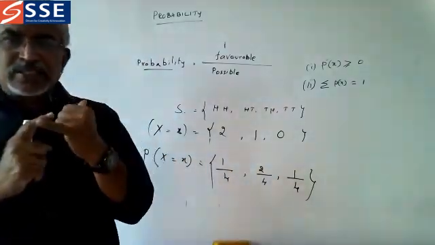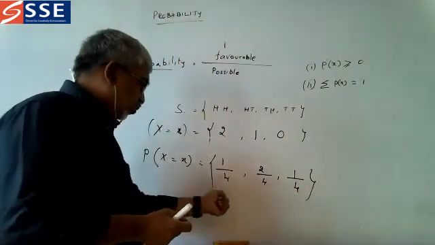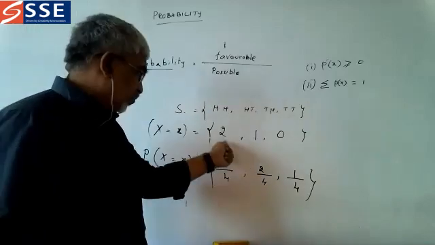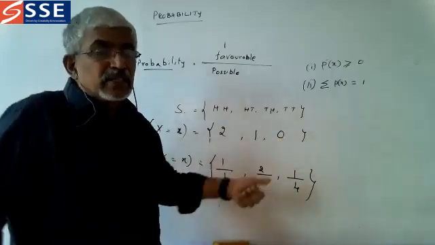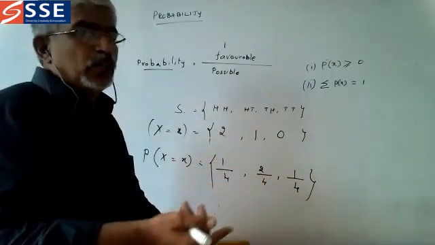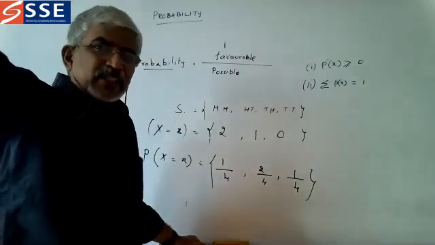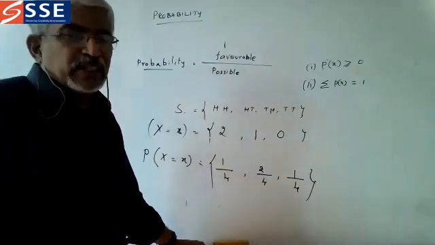I told you this is a discrete random variable. Discrete random variable means which can be counted. You can count how many happenings are there. It is called discrete. Here we can count. This is called a discrete random variable. In some cases we are not able to count. It is not infinite. Infinite doesn't mean that it is very large; we call that as infinite.